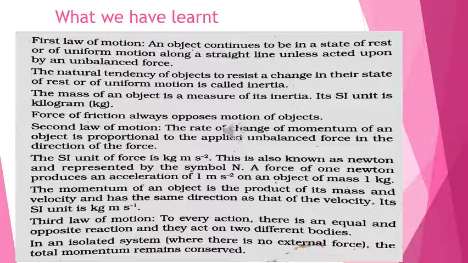Second law of motion: the rate of change of momentum of an object is proportional to the applied unbalanced force in the direction of the force. The SI unit of force is kg meter per second squared. This is also known as the newton and represented by the symbol N. A force of 1 newton produces an acceleration of 1 meter per second squared on an object of mass 1 kg. The momentum of an object is the product of its mass and velocity and has the same direction as that of velocity. Its SI unit is kg meter per second.